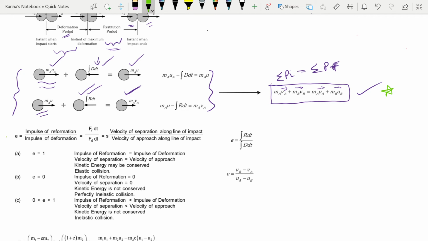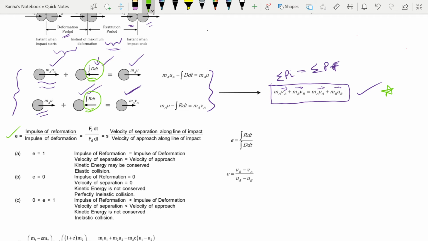Next, let me briefly tell you about the coefficient of restitution. Usually the force D that I applied during the deformation period differs from the force R applied by the bodies during the restitution period. Therefore, it is not necessary that the magnitude of the deformation impulse, the integral of D dt, and the magnitude of the restitution impulse will be the same.